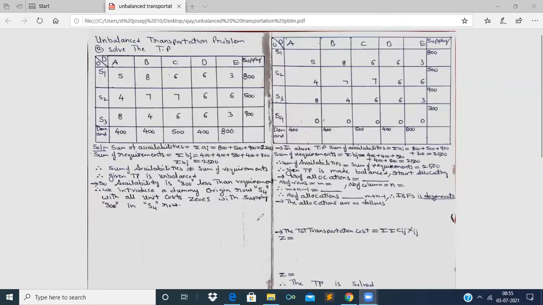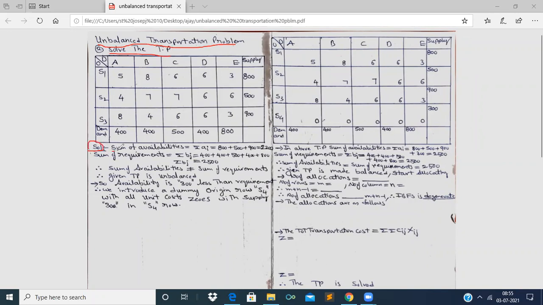Now see here, unbalanced transportation problem, right? So they don't give the question that the given transportation problem is unbalanced. They just give the question as solve the transportation problem. So it is the table, right? Now let us start the solution.